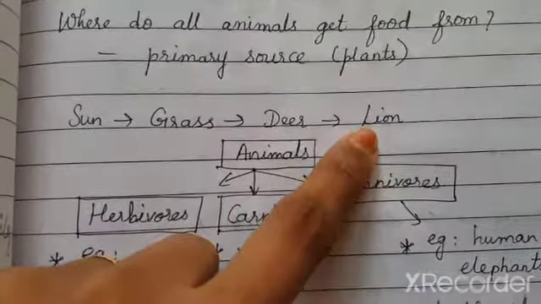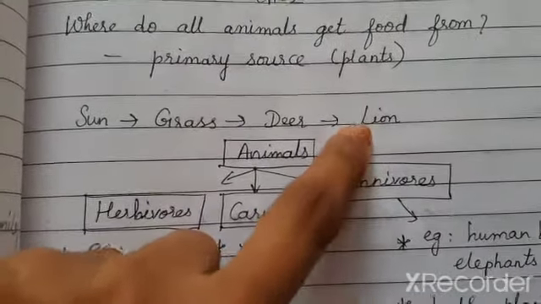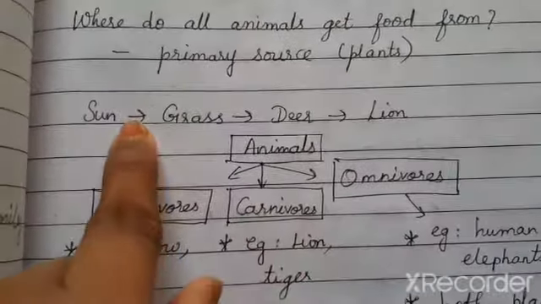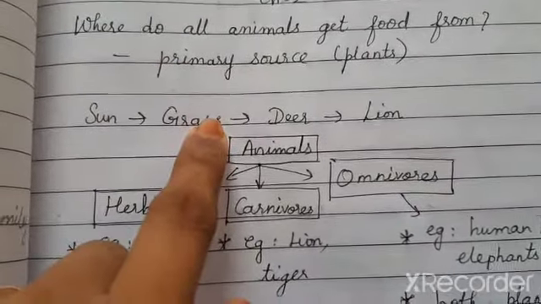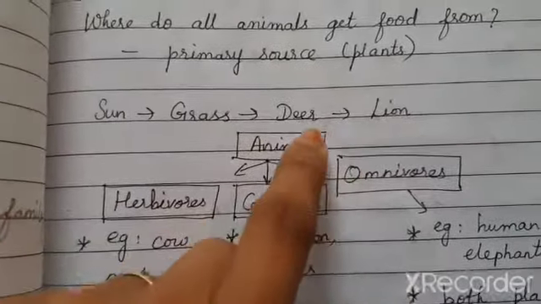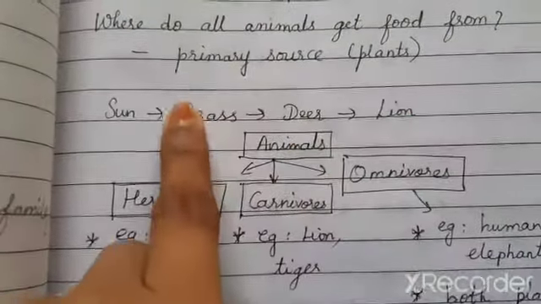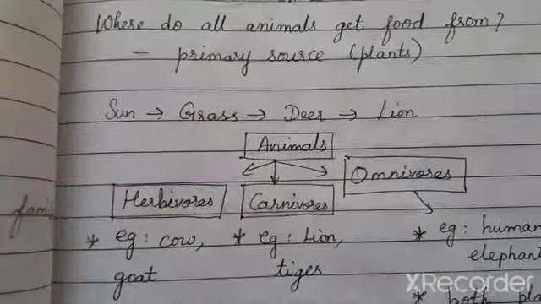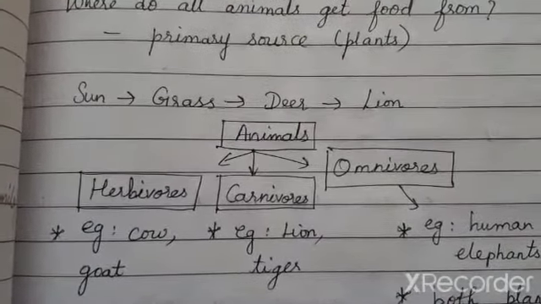Deer is eaten by lion. So the lion indirectly depends on sun and grass, right? Though it does not eat grass, by eating deer, it indirectly depends on green plants. Can I say in that way?